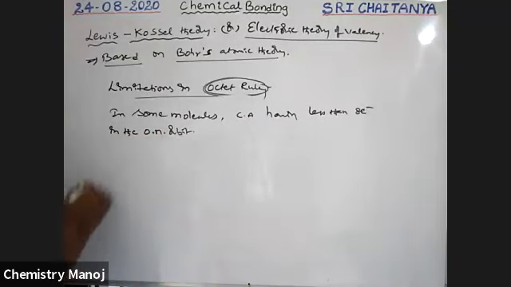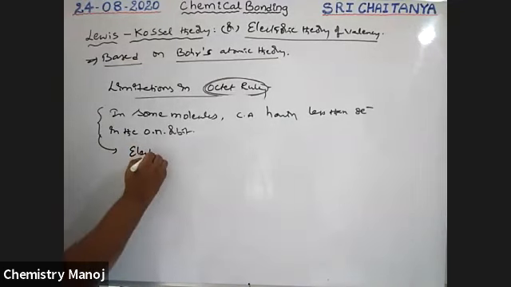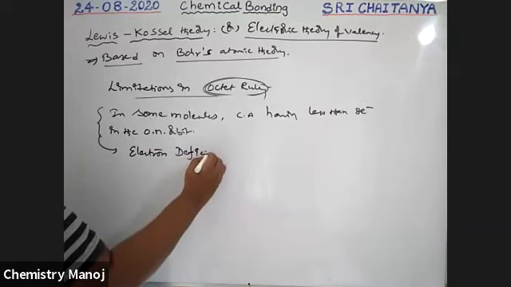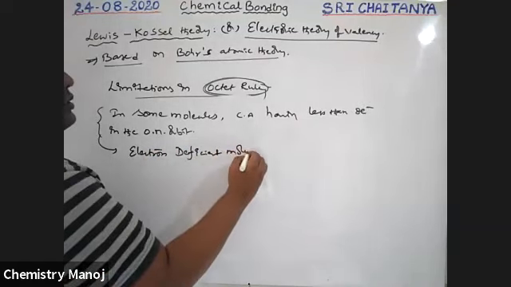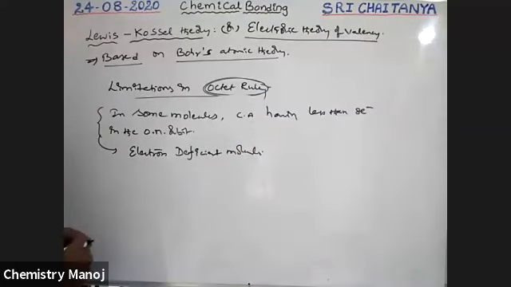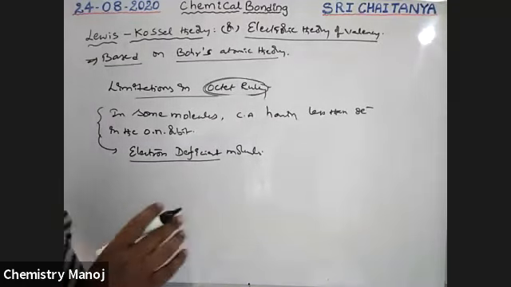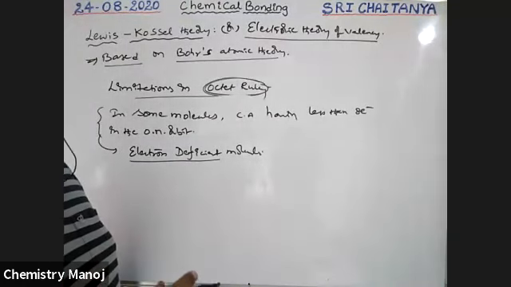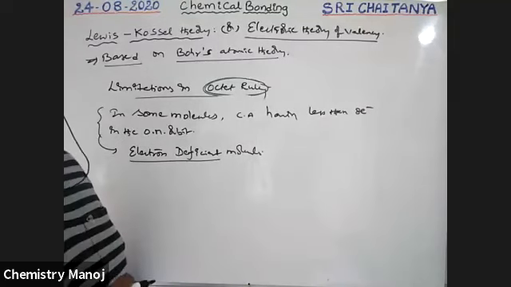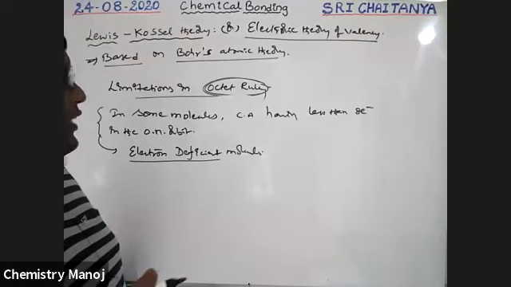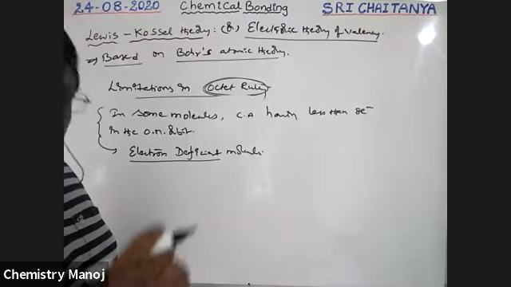That type of molecule is called an electron deficient molecule. So what are electron deficient molecules? Those are the molecules having less than 8 electrons in the outermost orbit of a central atom.